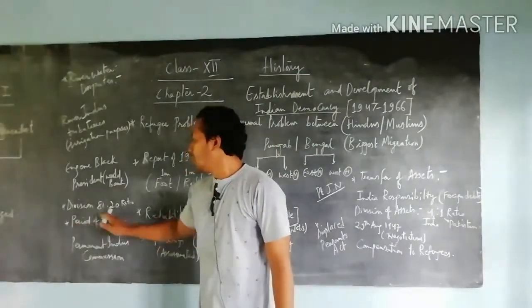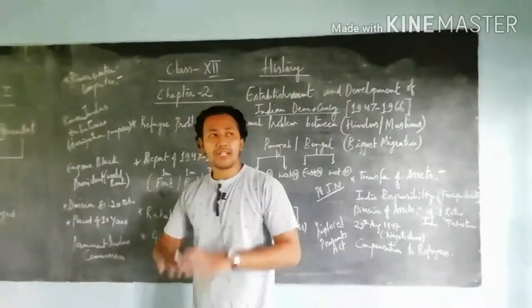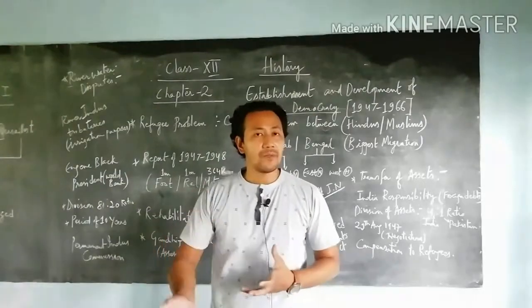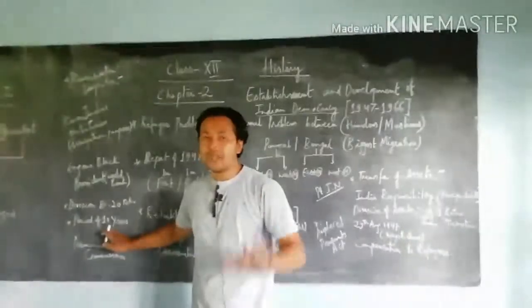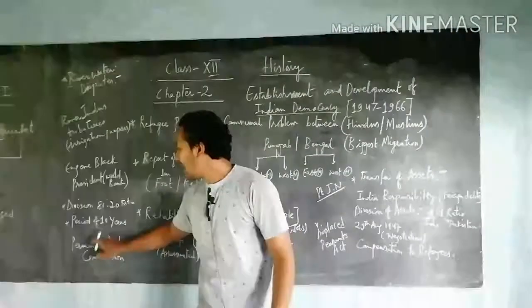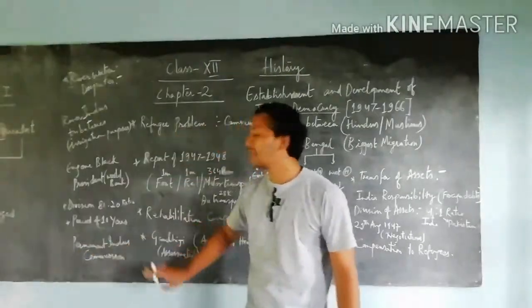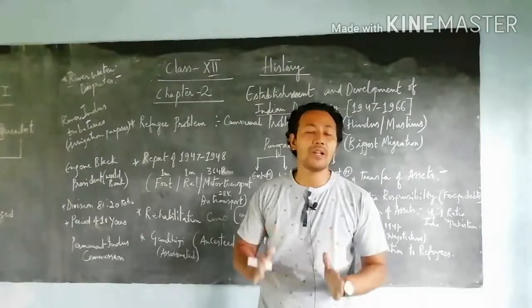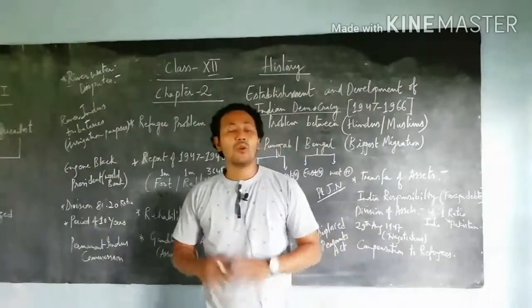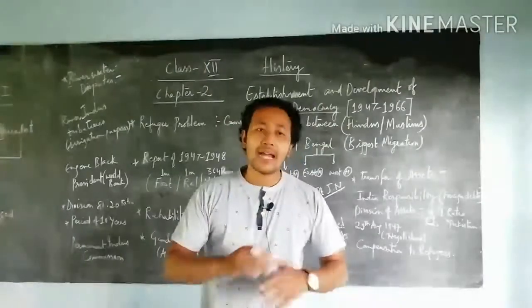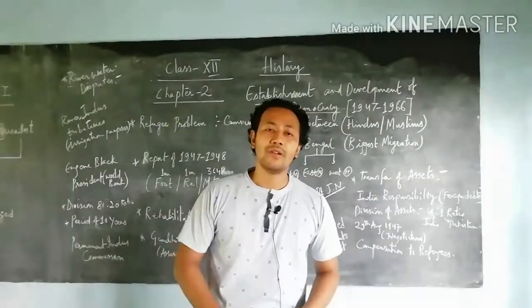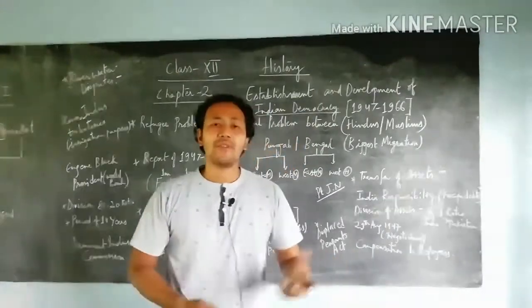Next, when Eugene Black made this system regarding the water problem, it was meant for a period of 10 years. And after that, talking about the Permanent Indus Commission. Later on, a Permanent Indus Commission was also made for the people of both nations to look at the problems and sort out all kinds of problems or disputes in a very easy manner.